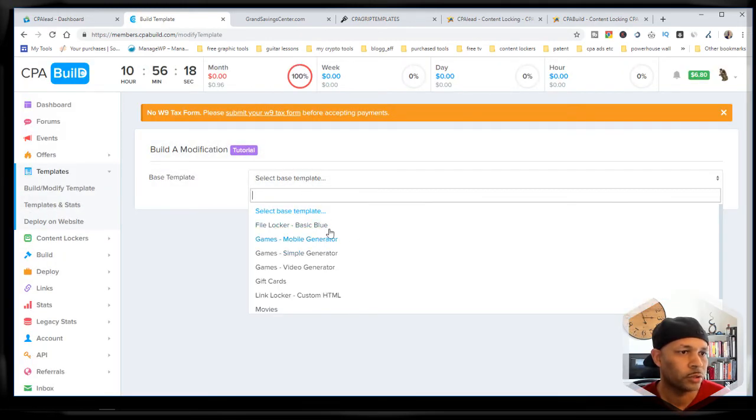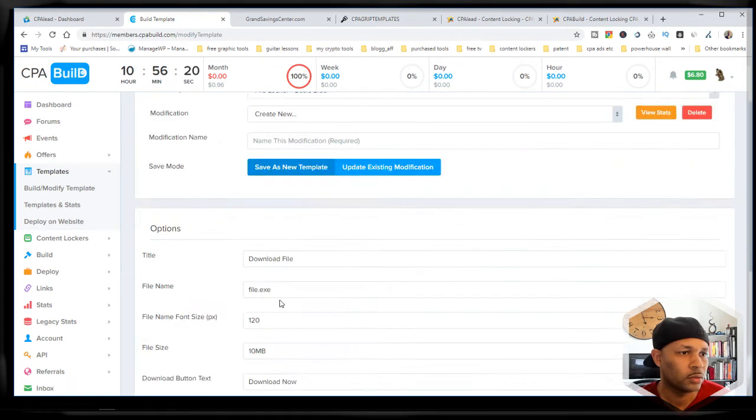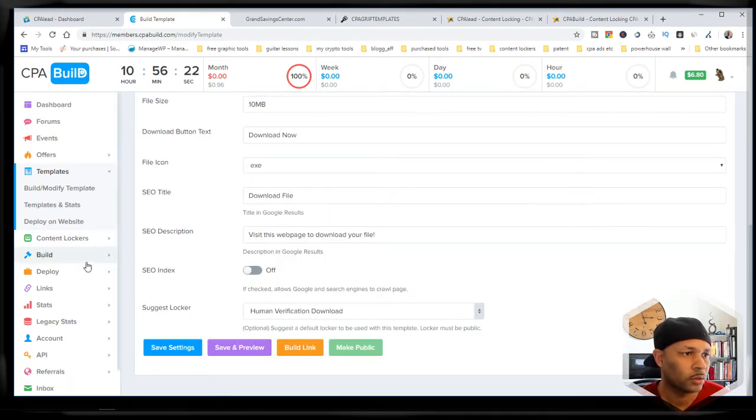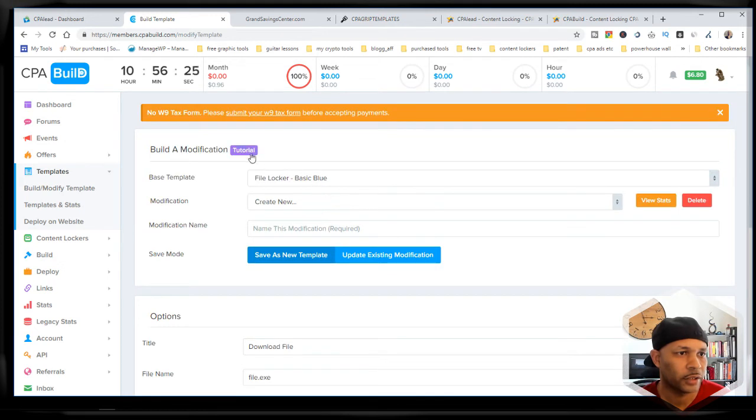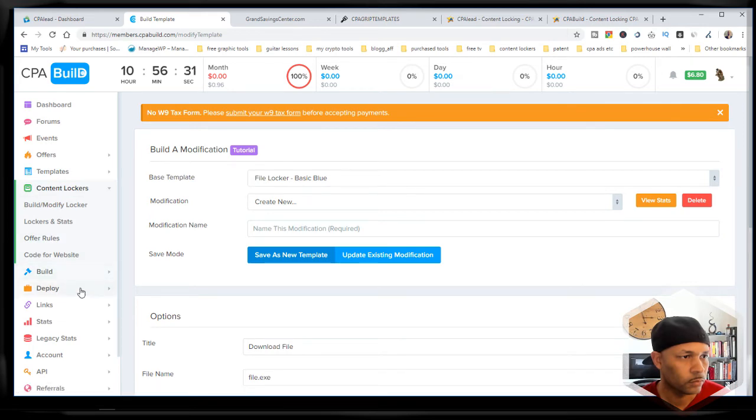And if you want to build your own templates, you can do that as well. I'm not going to go through all these details because there's a lot of good training. Just click the tutorial button. And then the last thing is smart links.